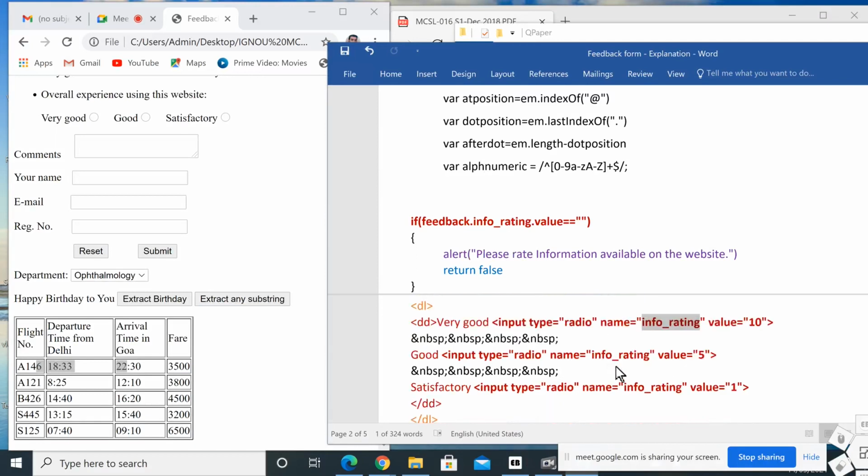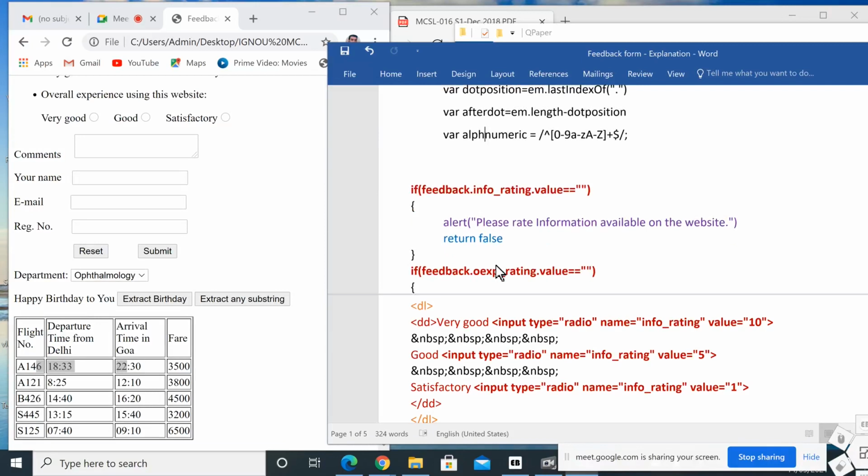That means this radio button and the second radio button and the third radio button. If all the values are left null, then what will happen? It will print the message, please rate information available on the website, then it will return false.